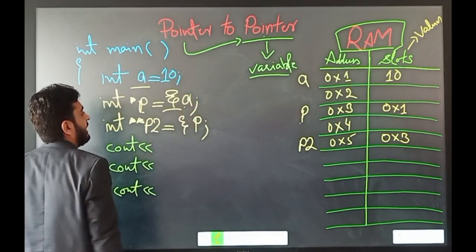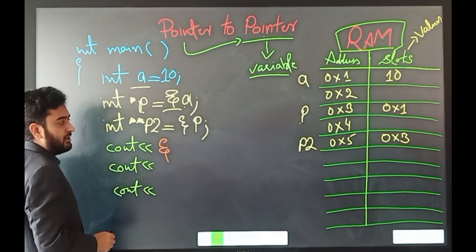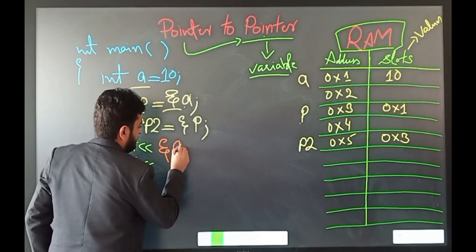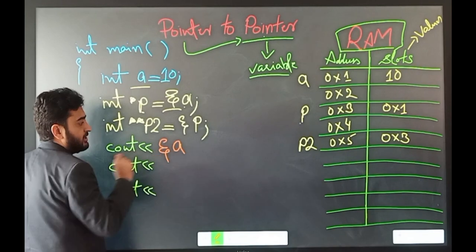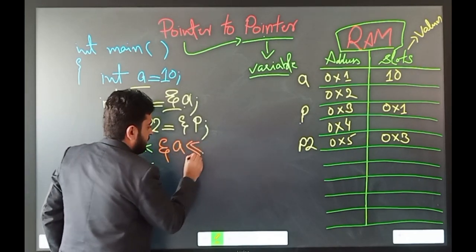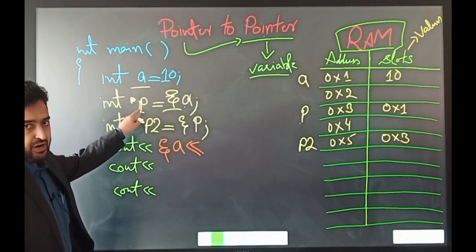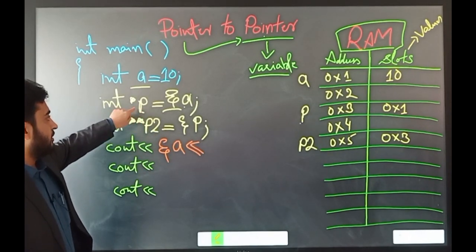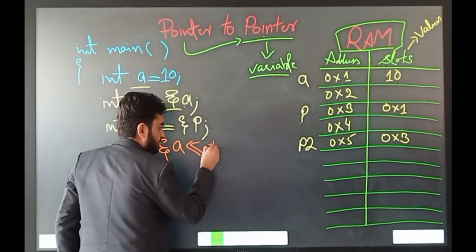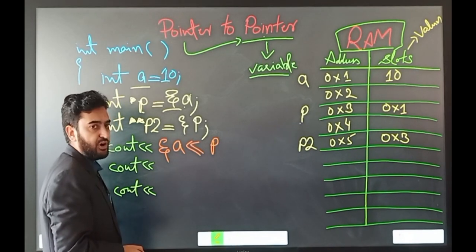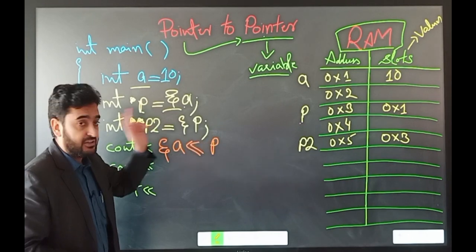So we want to print the address of A, so just write down the ampersand sign and then put the variable A. This is one way to print out the address of A. We have already saved the address of A into the pointer, so we can also use P to print out the address of A, by writing just the pointer name, without the dereference operator or any prefix.